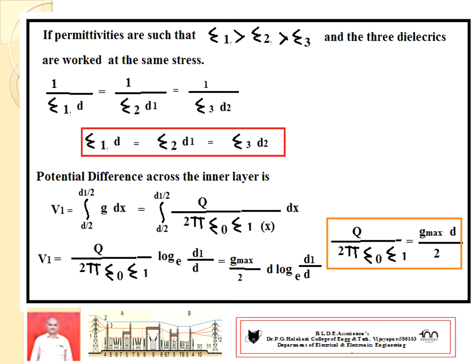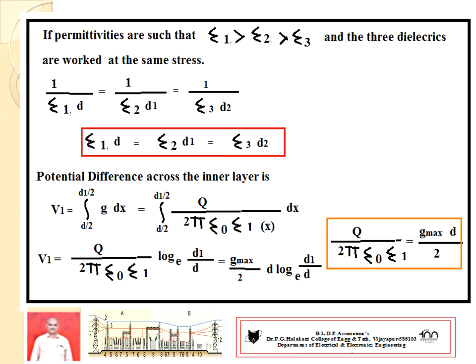It is a well known fact how to obtain the potential difference across the inner layer; a similar process continues for V2 and V3. From the earlier derivation, the potential difference V1 is the integral of the potential gradient G dx with limits for the inner layer, d by 2 to d1 by 2. You know the potential gradient value.